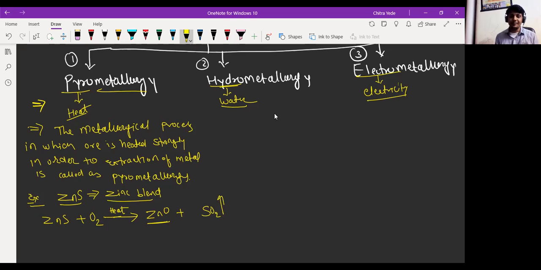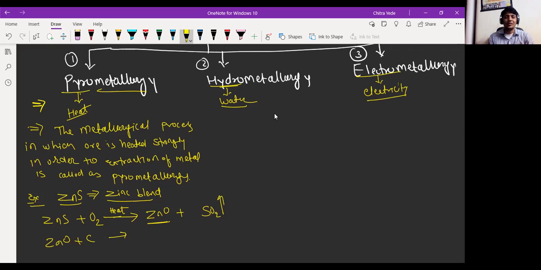Understood that ZnO is again heated with carbon? Yes, sir. Then in the first process, when zinc sulfide, that is zinc blende, is heated in the presence of excess oxygen, where is the sulfur dioxide released, because that's a pollutant? Yeah, it is released into the atmosphere only. But sulfur dioxide can also be stored in a container and used for the formation of sulfuric acid.